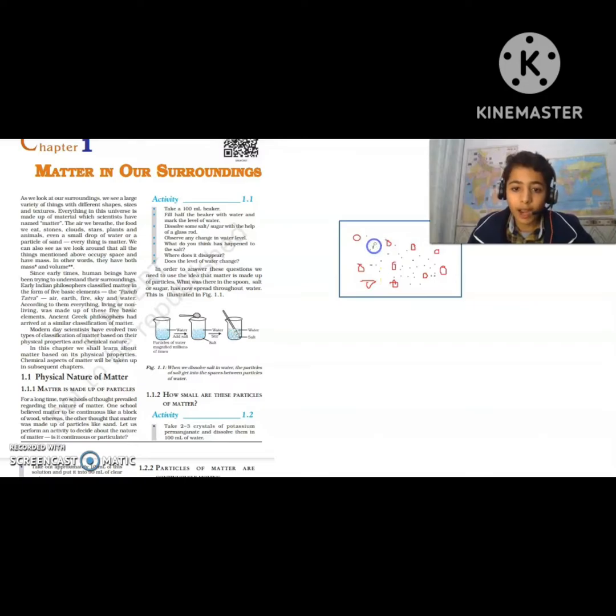But when the space present between the water molecules is complete, what happens is that if you still keep adding salt, after some time you will see that the salt particles are not dissolving in water. Why did this happen? Because, as you can see in this figure, the particles of that salt have filled the spaces between the water particles.